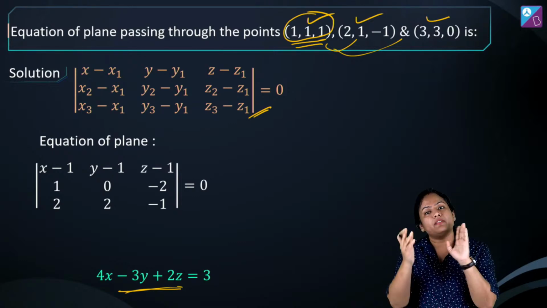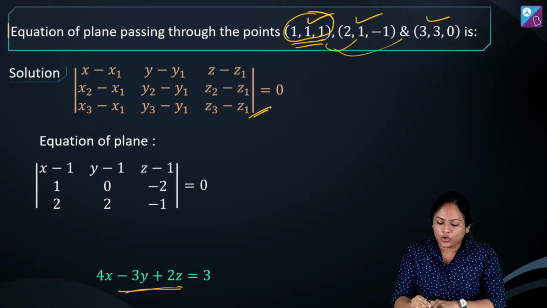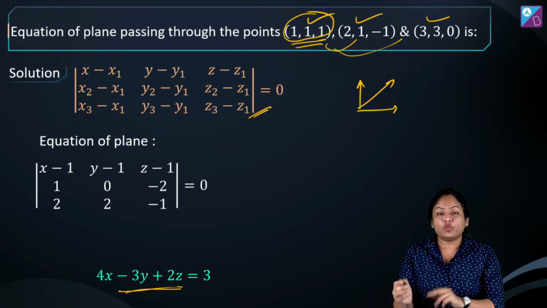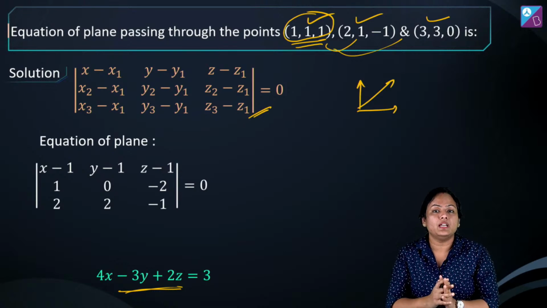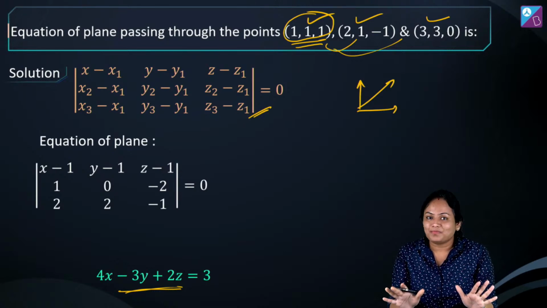Just remember what you have learned in vectors: whenever you have to make any 3 vectors coplanar, their box product is 0. From there you can convert that into 3D and find the answer. Alright?